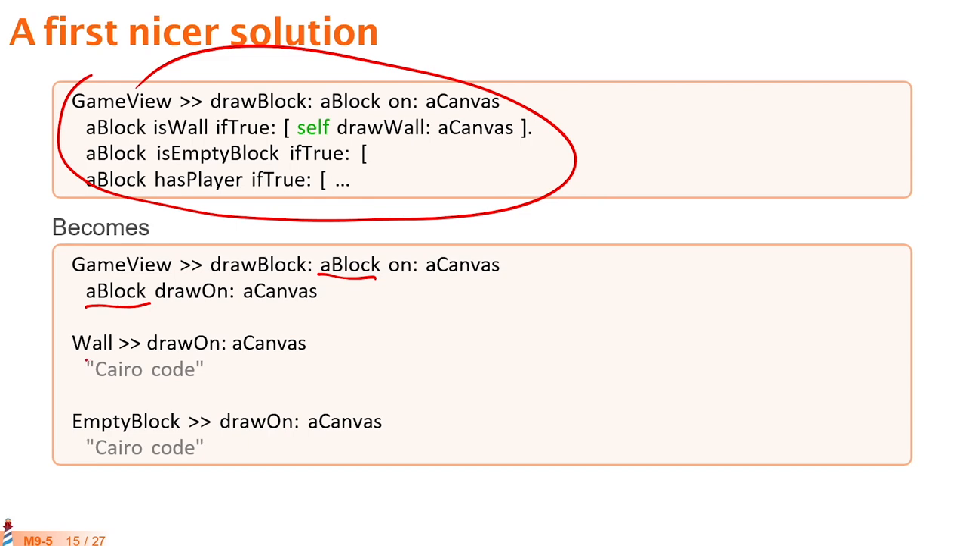So then, for example, if we have a wall, the wall will have all the drawing of the wall here. And if we have an empty block, we will have all the code that draws an empty block in here. That will lead to actually simpler code in each part. And if we want to later replace one part of the system or even add new kinds of blocks, we are going to be able to do it more easily.